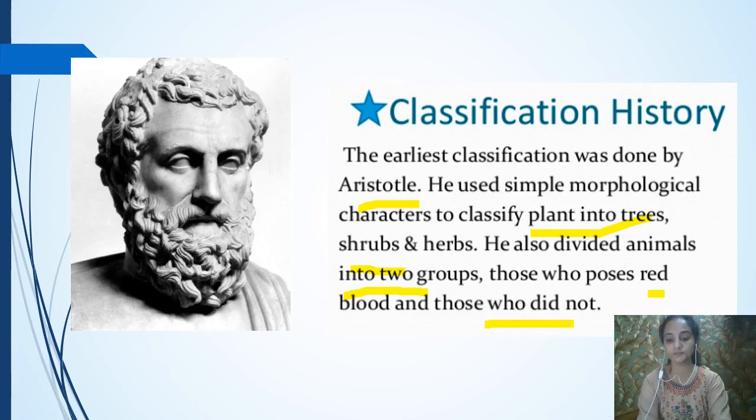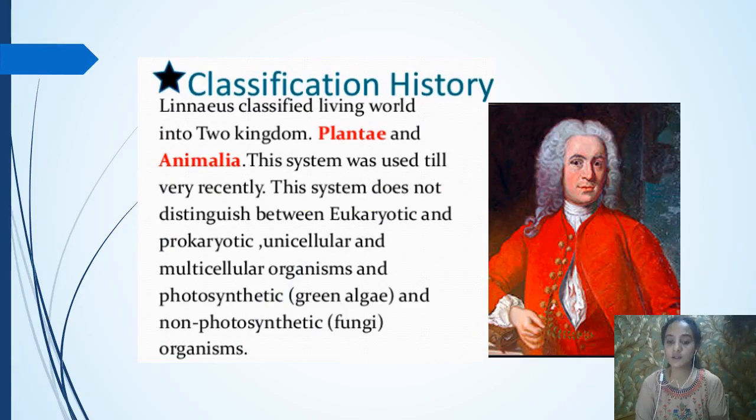Now let's see the next one. The next one is the Linnaeus classification, and you can see the picture of Linnaeus. This is also a familiar picture for you. So this is Linnaeus, who classified the whole group of living organisms into two kingdoms. Which are the two kingdoms? One is Plantae and the other one is Animalia. And we were using this classification until recently because we were not able to find any better classification. You have seen in the last chapter, we are classifying into two kingdoms: plant kingdom and animal kingdom. So we were following this type of classification for a long time.